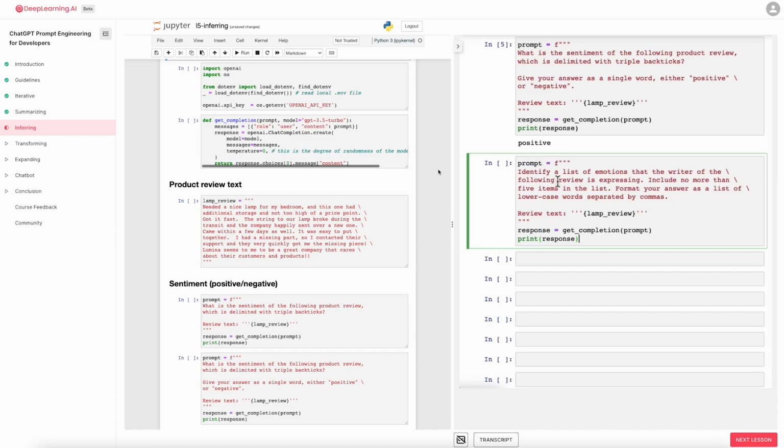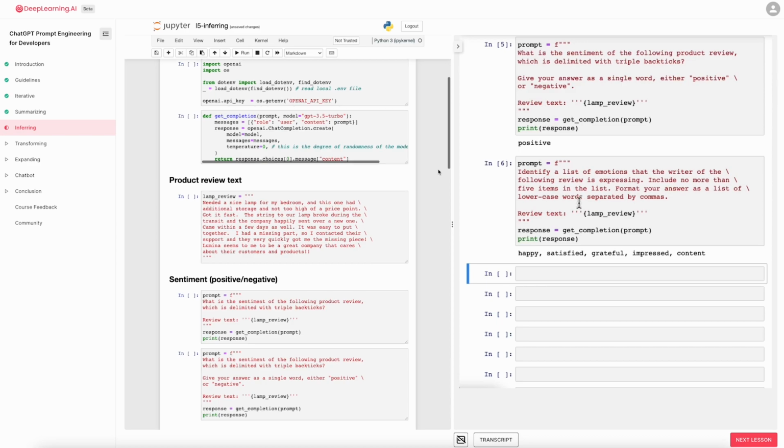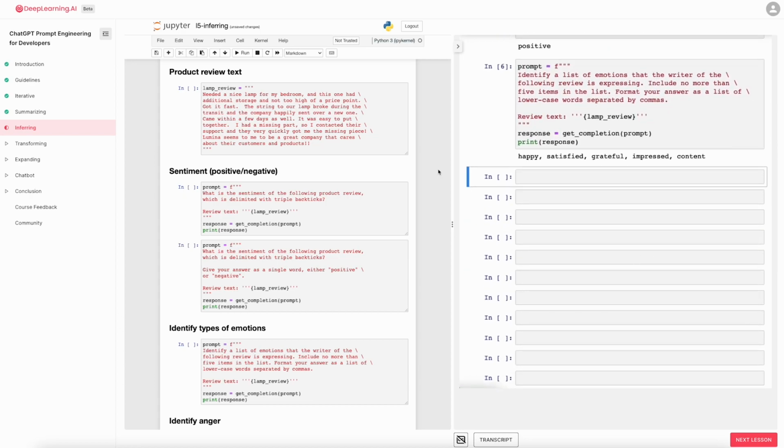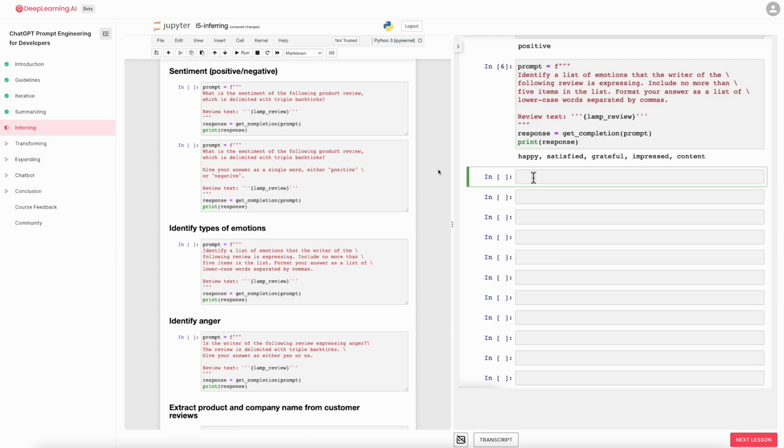Again, still using the lamp review. Here, I have it identify a list of emotions that the writer of the following review is expressing, include no more than 5 items in this list. So large language models are pretty good at extracting specific things out of a piece of text. In this case, we're extracting the emotions. And this could be useful for understanding how your customers think about a particular product. For a lot of customer support organizations, it's important to understand if a particular user is extremely upset.